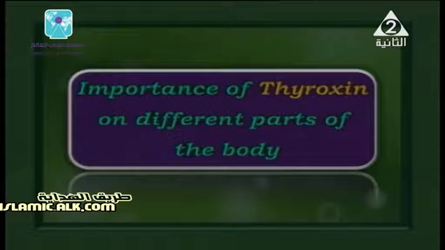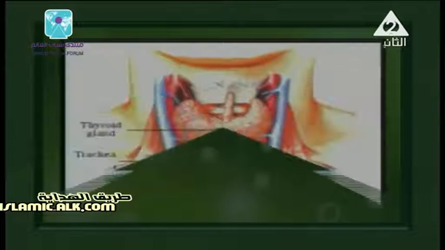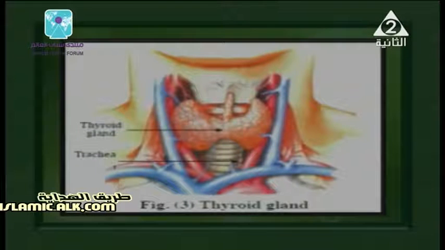What about the importance of thyroxine on different parts of the body? Number one, it affects and stimulates physical and mental growth and development. And here is the shape of the thyroid gland that lies in front of the trachea and consists of two loops. What else?